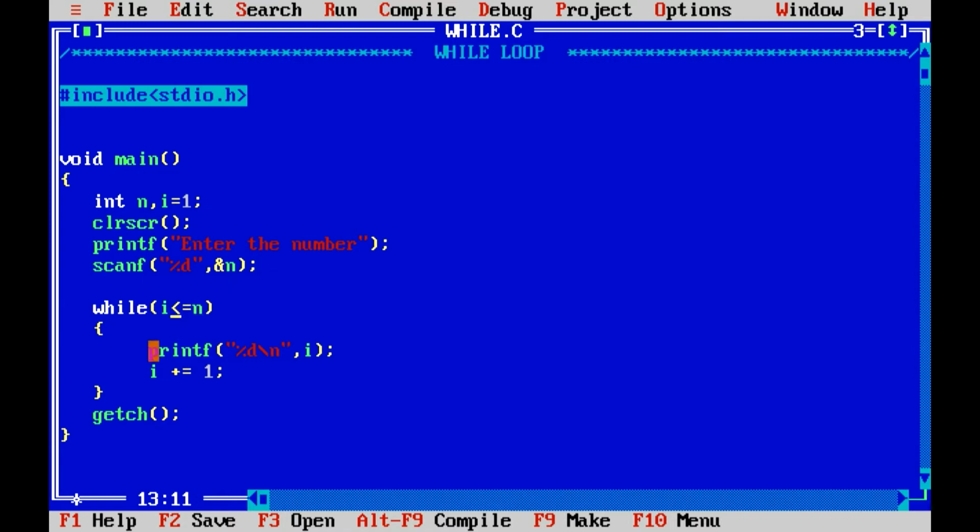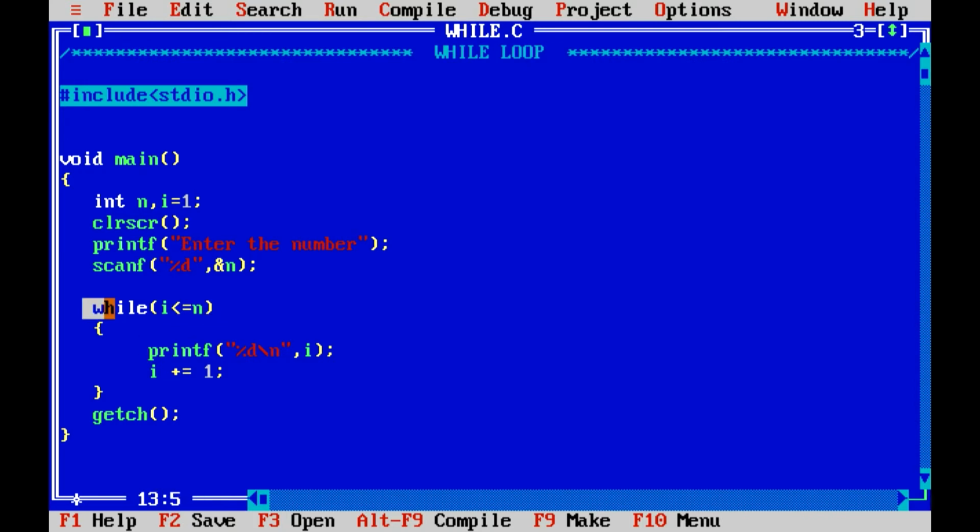If this condition is true, it prints the whole statement and again goes back and checks the condition, and if it is true it prints again, until the condition is false. Imagine you have made a small mistake in this, the while loop will go on infinitely, so you can't stop it. So you have to take care of that and give the condition properly.